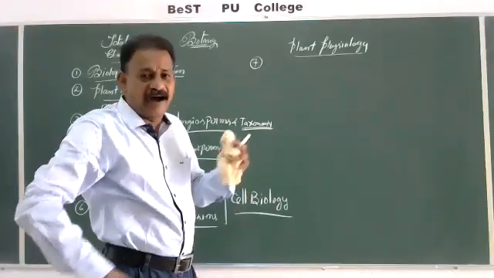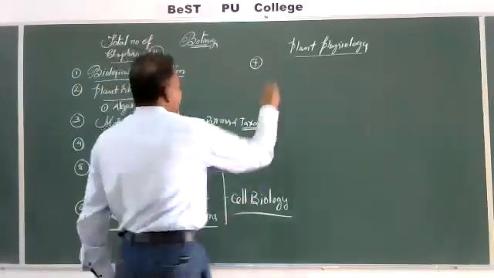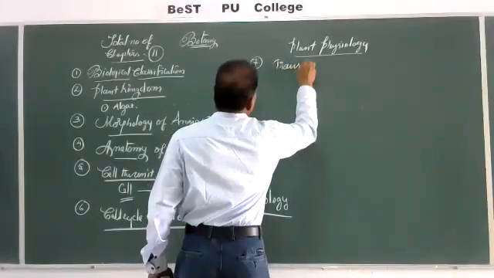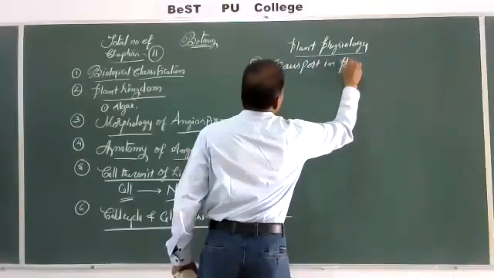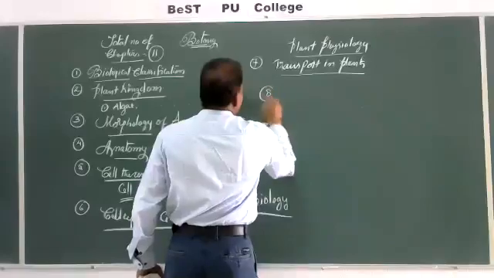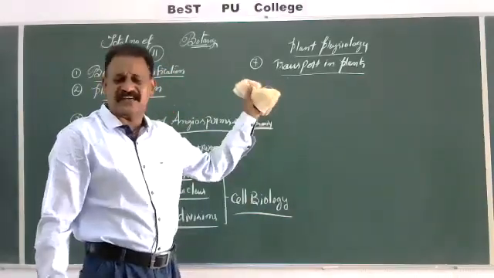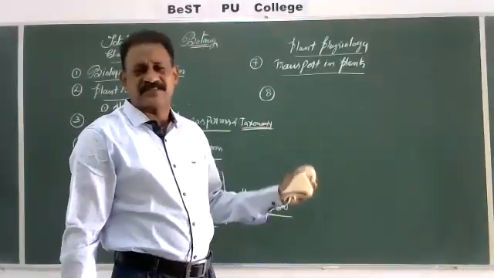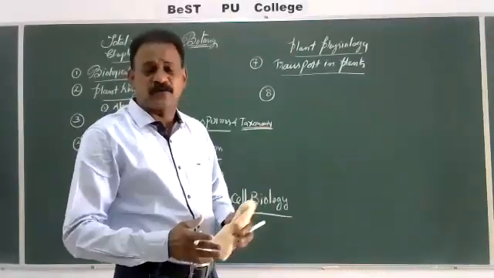All these movements are called transport. Transport in plants, transport of various things, and there you will study various conditions, various terms, various processes: osmosis, imbibition, passive transport, active transport.